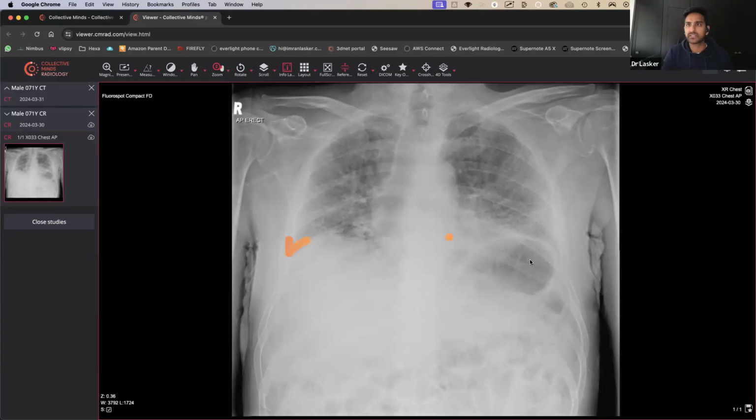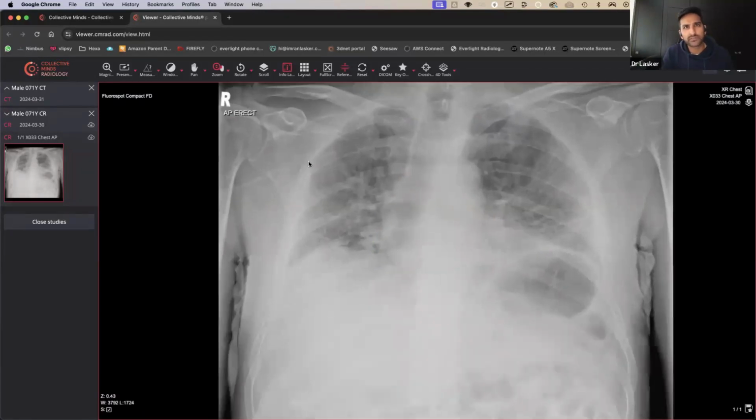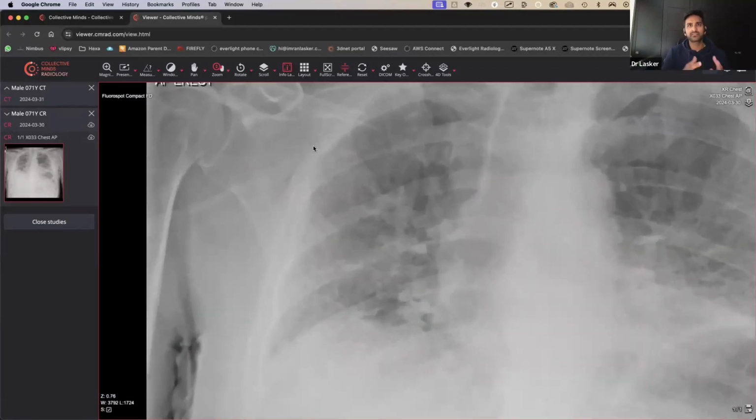Across the angles, they look pretty sharp. We've got to make sure there's no pneumothorax. So no pneumothorax, they all look very clear, which is good. The mediastinum is an AP view, so you have to take that with a pinch of salt. The mediastinum might look slightly enlarged, but as you zoom in a bit, you start to feel that things look a bit reticular.